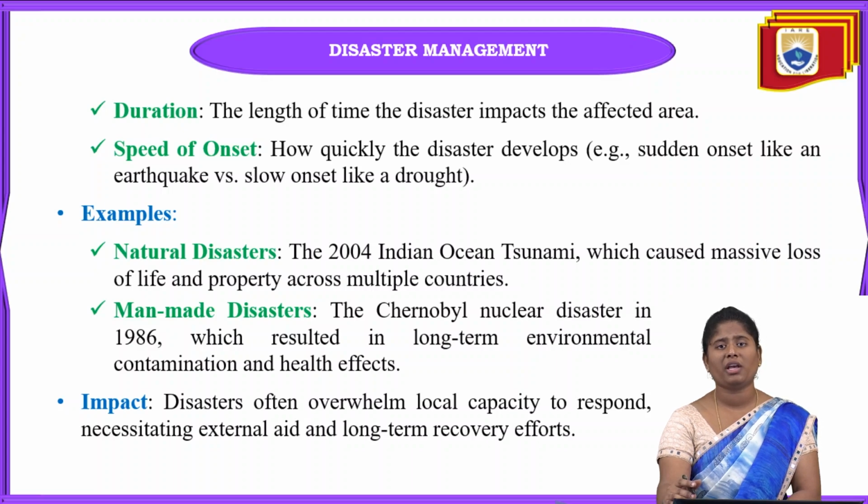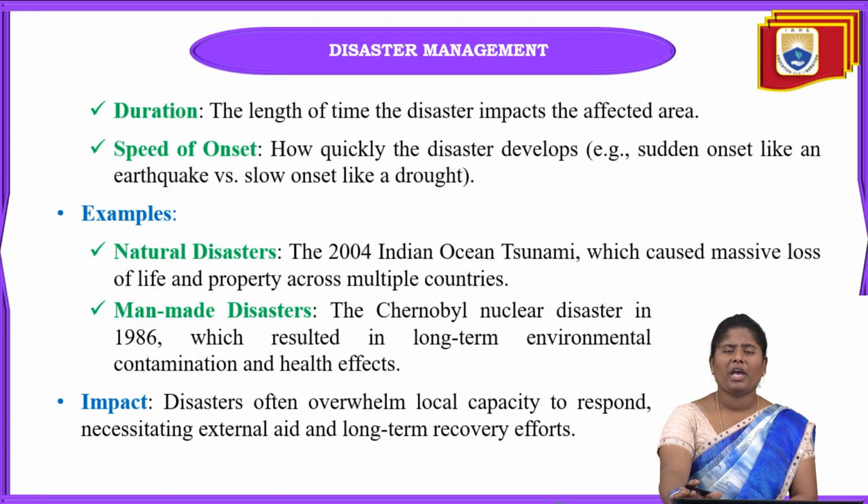We have to understand the length of time that the disaster can impact the whole area, and also the speed of onset. That means how quickly the disaster develops, which is called the speed of onset. When we know these overall characteristics of any type of disaster, we can be aware of when it will happen and how much time it can take.